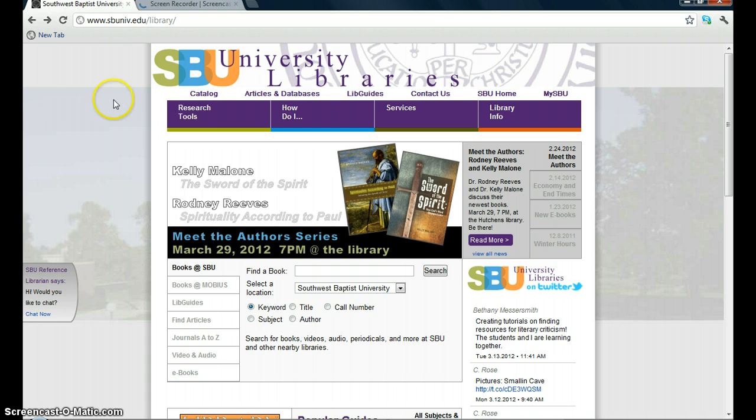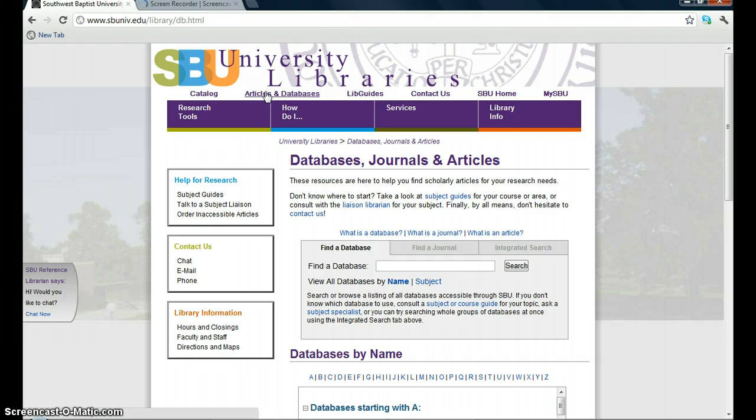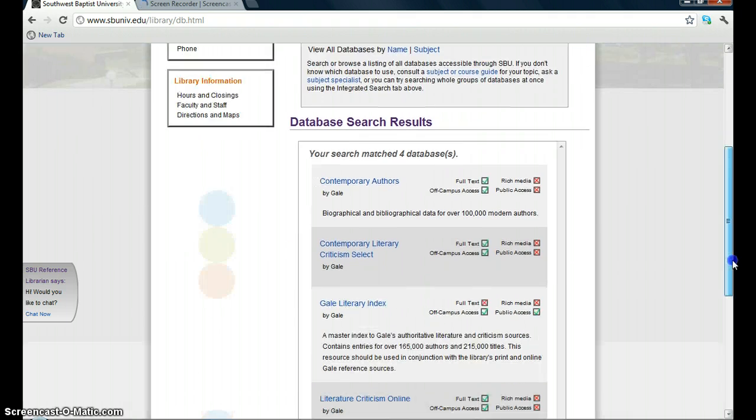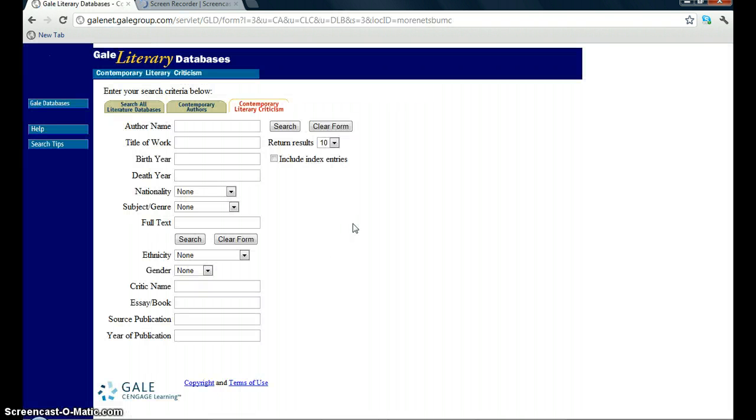So if you click on the Articles and Databases tab, you're going to want to try looking at a library database that picks up actually where some of the print collection leaves off. And what you'll do is in the search box type in Contemporary Literary Criticism Select and click on Search. If you scroll down, you'll notice that it's the second listing, and once you go ahead and click on that, another page will appear, and Contemporary Literary Criticism Select is actually populated for the literary criticism part of things, and you'll notice that when this tab is populated, the lettering is in red.